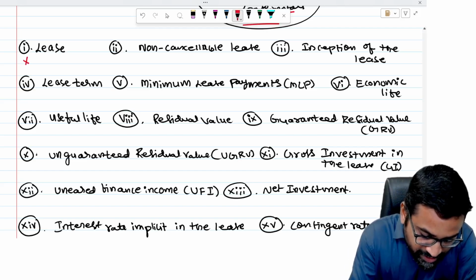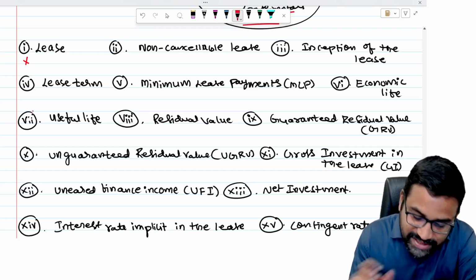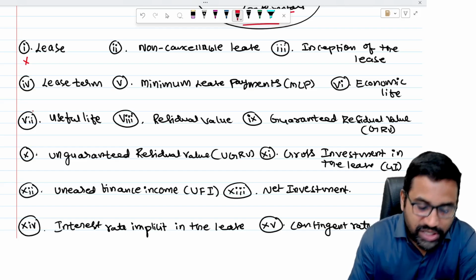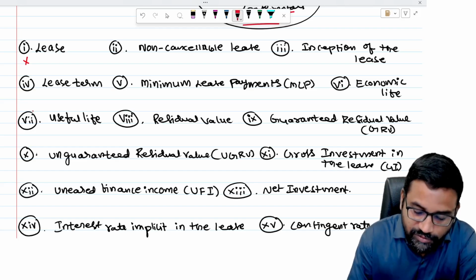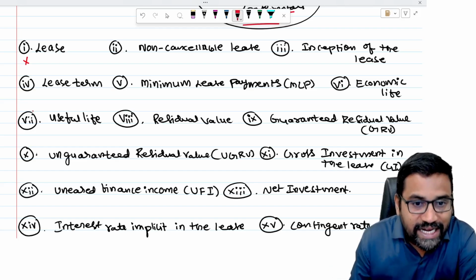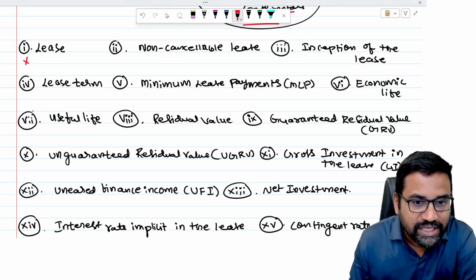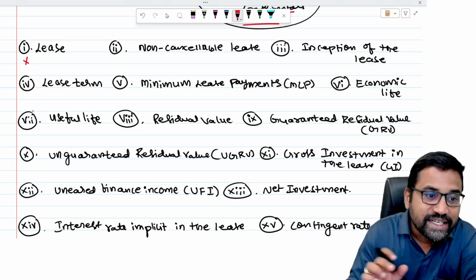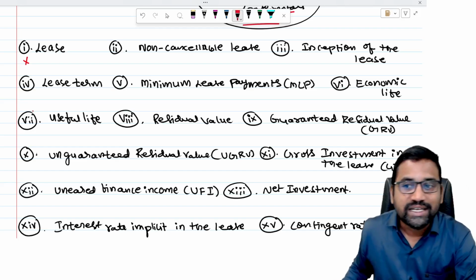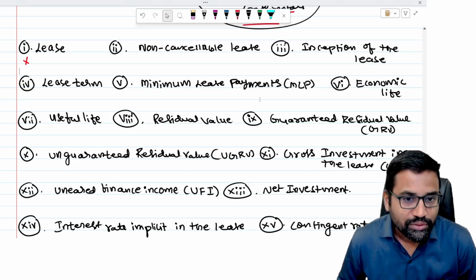See, we completed what is lease. Now we need to discuss what is non-cancelable lease. What is inception of lease? What is lease term? What is MLP, minimum lease payment? What is economic life? What is useful life? What is residual value? What is guaranteed residual value? What is unguaranteed residual value? What is gross investment in the lease? What is unearned finance income? What is net investment? What is interest rate implicit in the lease? What is contingent rent? So one by one we are going to discuss.